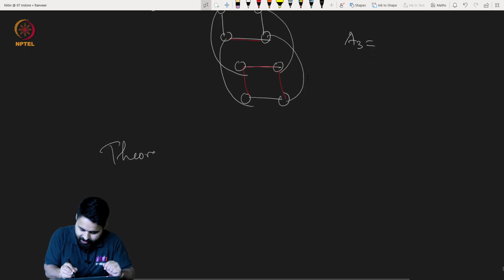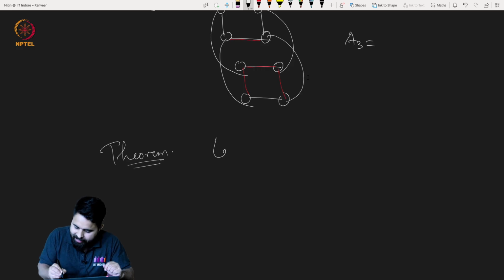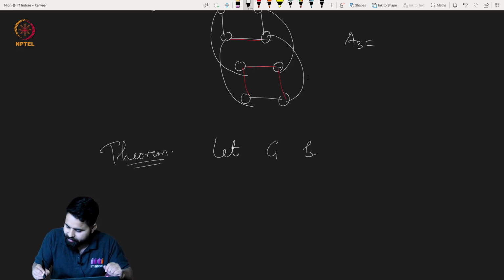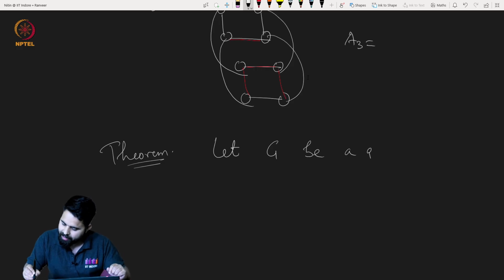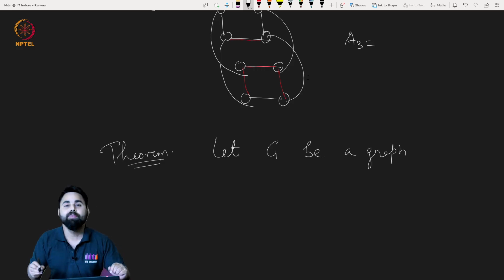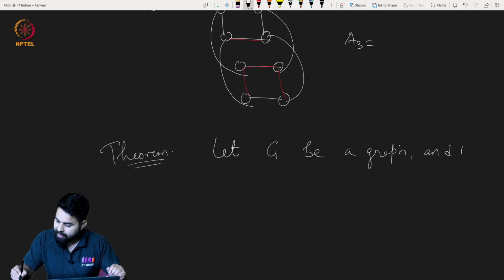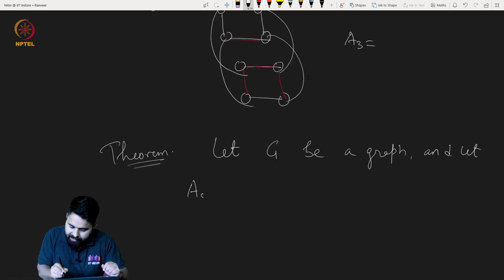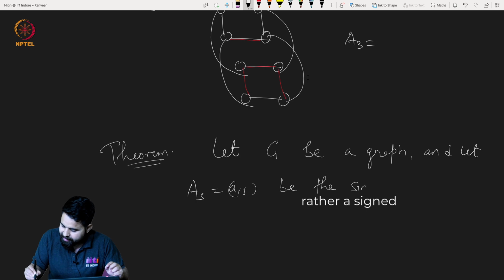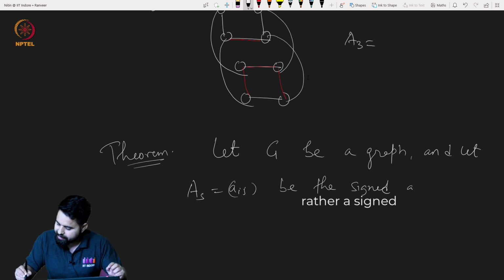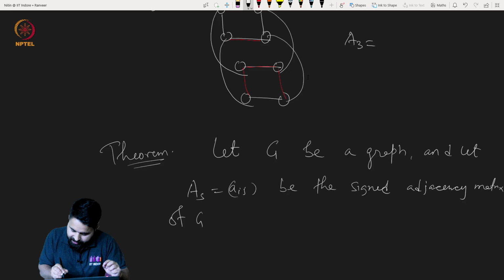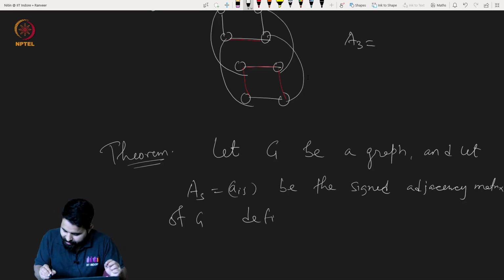Theorem: let G be a graph, and let AS be the signed adjacency matrix of G, defined as follows.